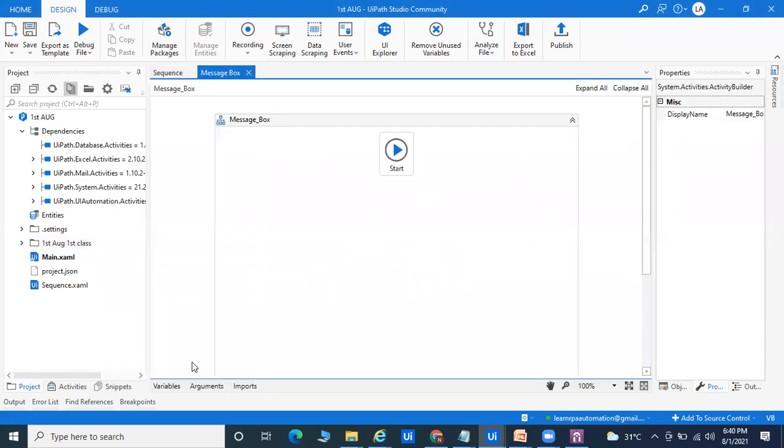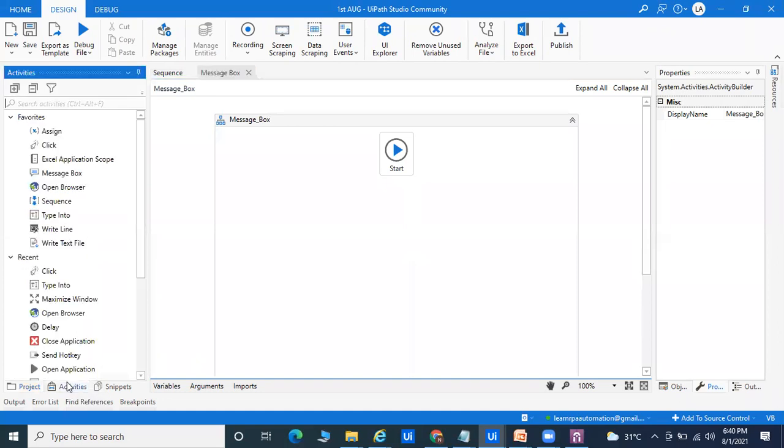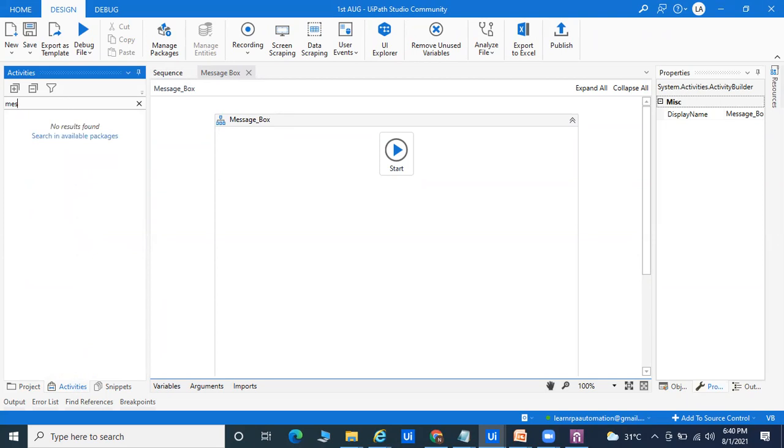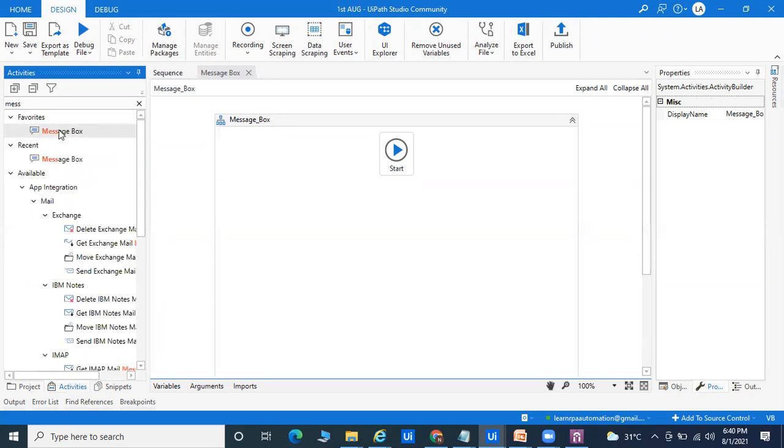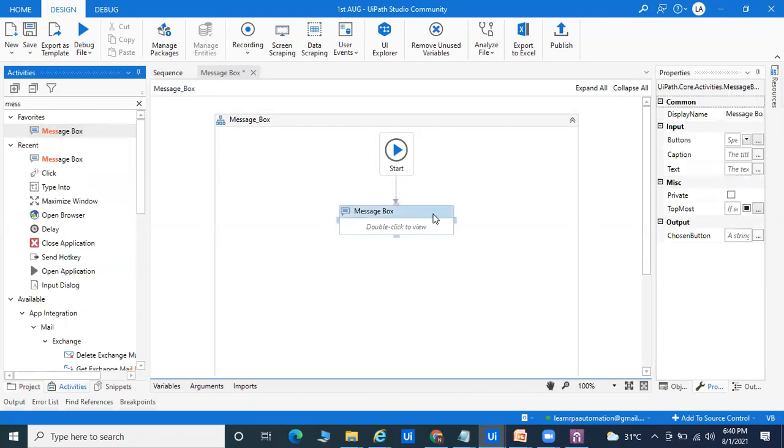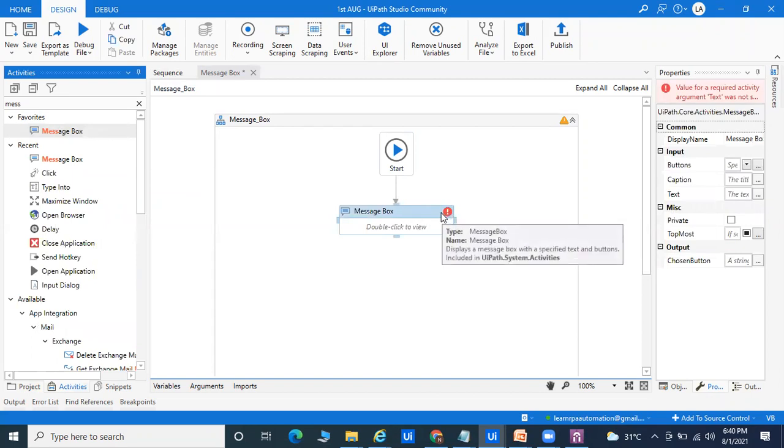Okay, so in Java, if you go for that, there is a thread.sleep, but in your UiPath, message box activity is there, so you can take this message box, and this is called drag and drop tool. Okay, so drag and drop here we are not doing the coding, but you have to understand the things whatever you're going to do. And this is the symbol of error. This is the symbol of error saying that this is the symbol where you have to fix this error. Okay, so everything you can see here, double click to view.